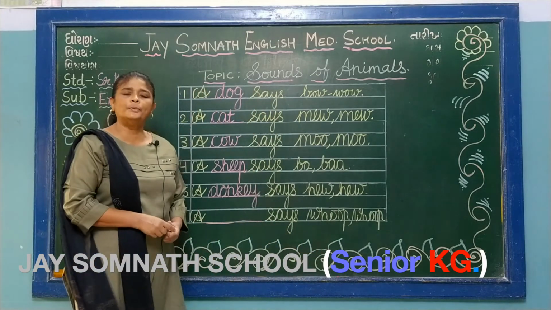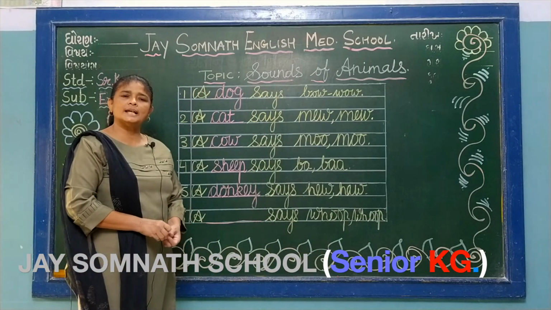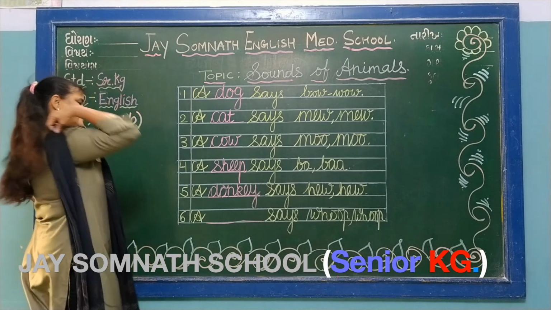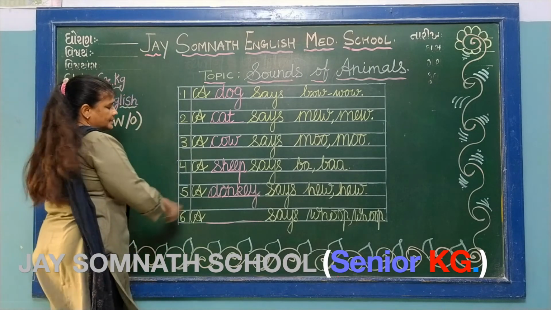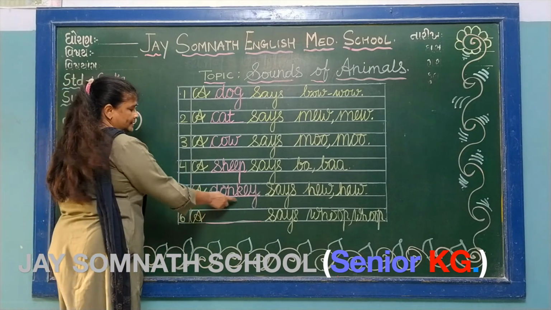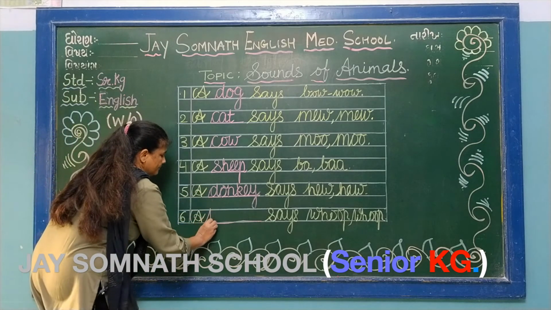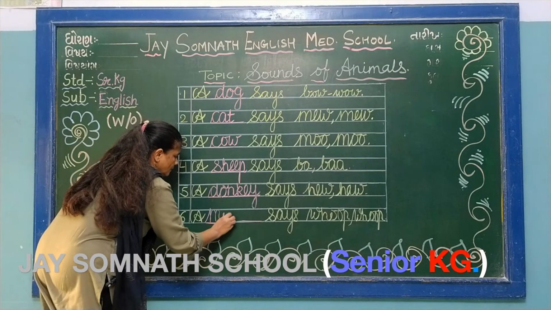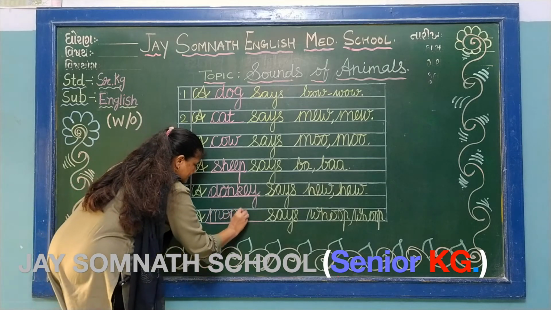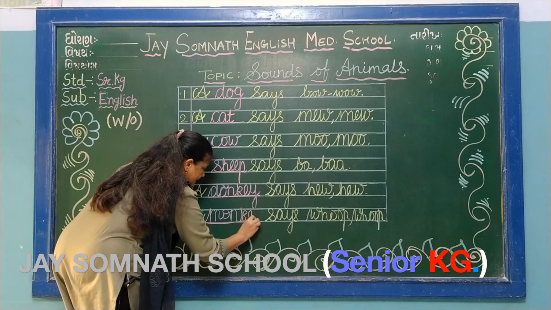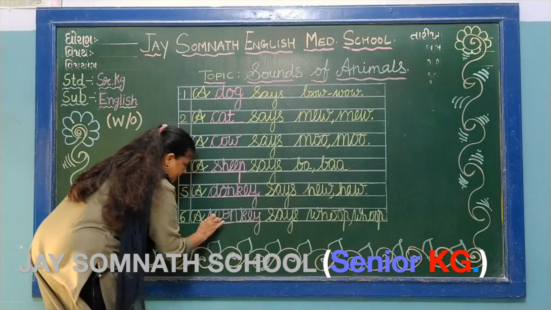Who says hoop hoop? Monkey says. Then write here monkey. Just see the spelling of donkey, D O N K E Y, donkey, and spelling of monkey is M O N K E Y, monkey.